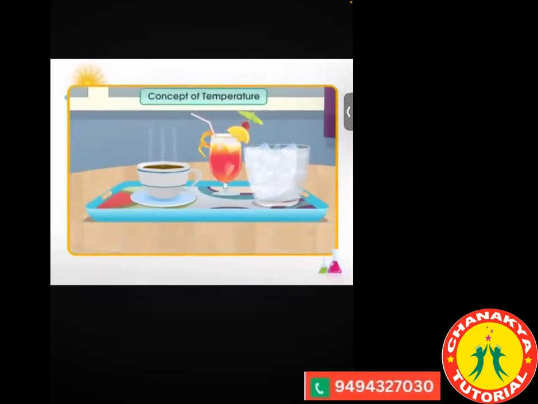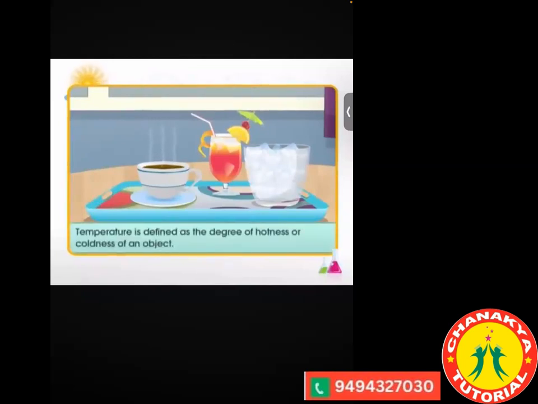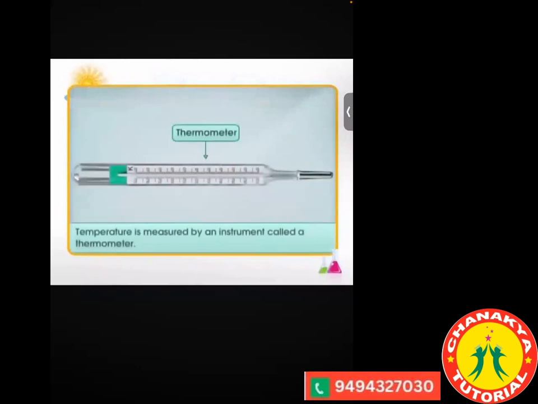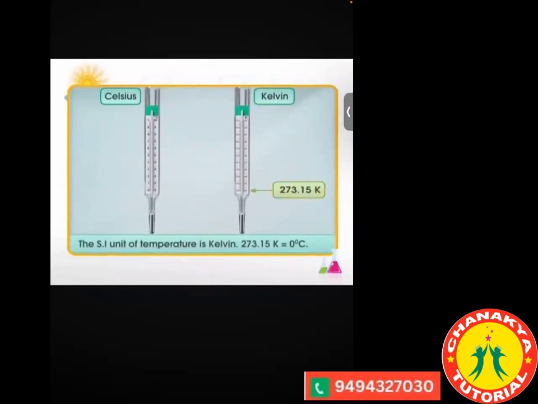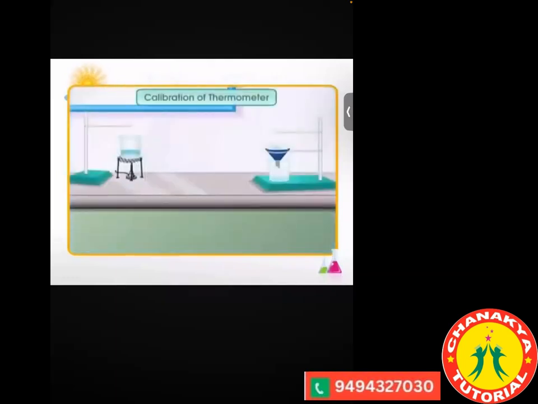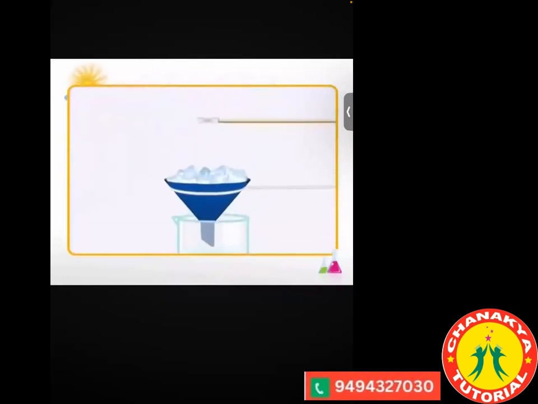This need introduces us to the concept of temperature. Temperature is defined as the degree of hotness and coldness of an object. Temperature is measured by an instrument called a thermometer. The SI unit of temperature is Kelvin. 273.15 K is equal to 0 degrees Celsius. Let's now learn to calibrate a thermometer. For this, first place the thermometer in ice.